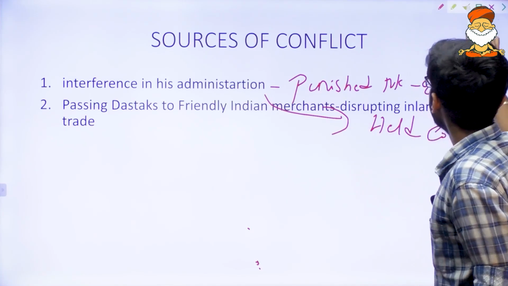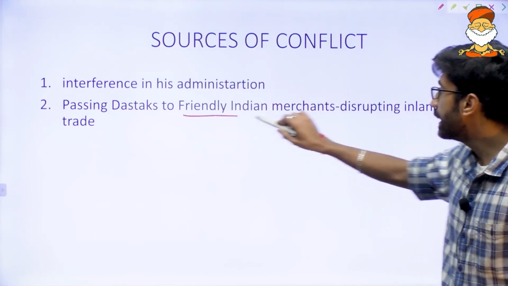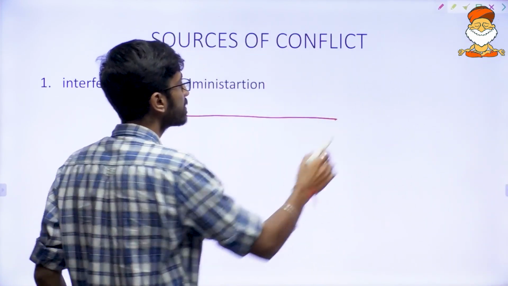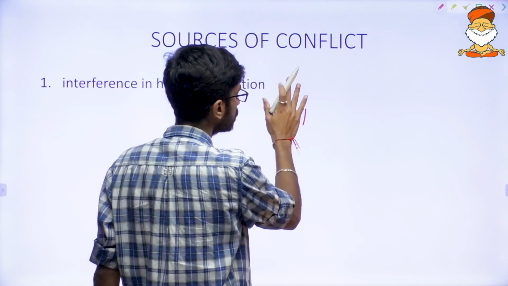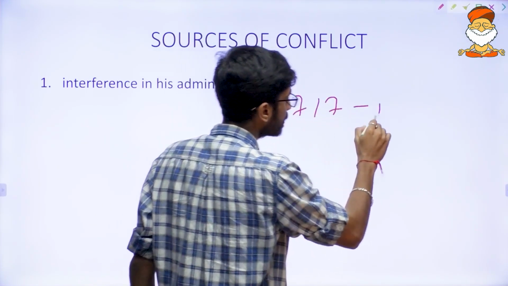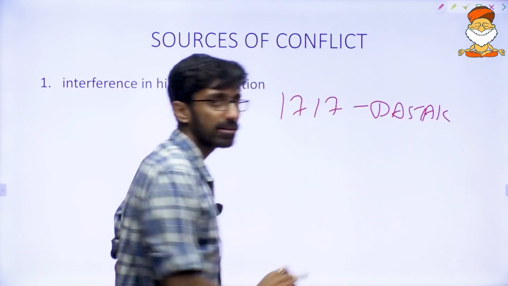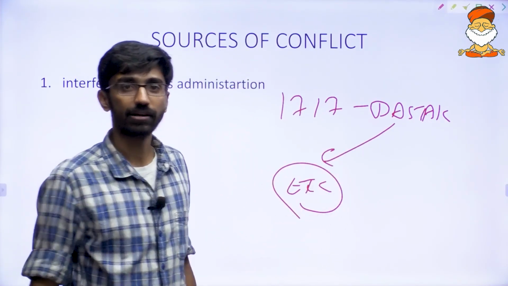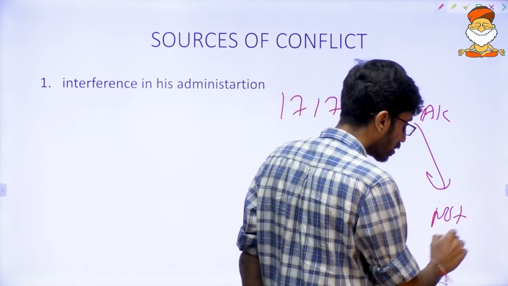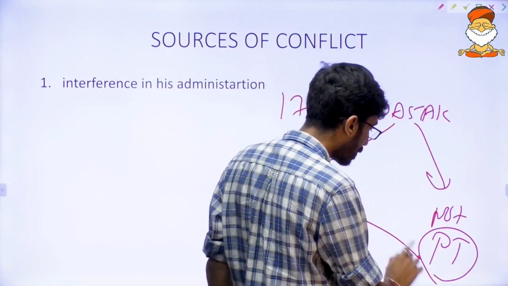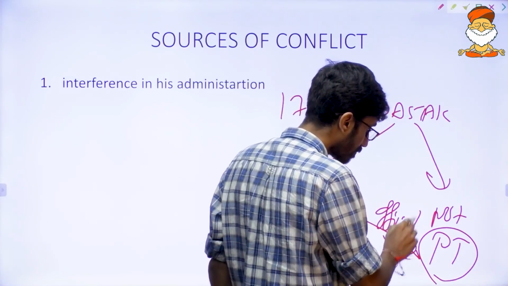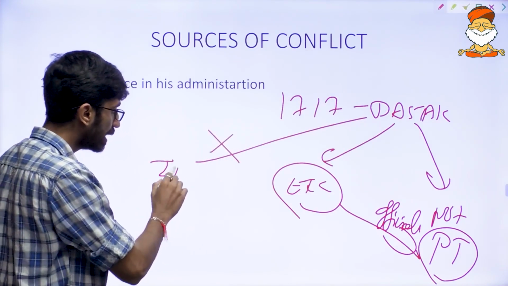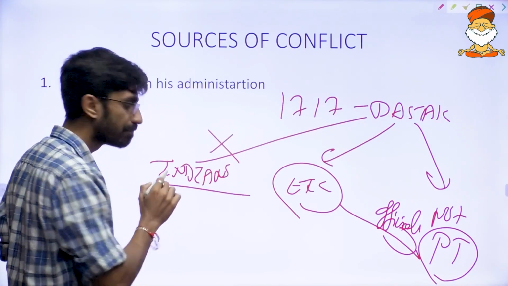At the same time, they passed dastaks to friendly Indian merchants. We know that in 1717 the dastak power was given to the East India Company, but it was not given for the private trade of East India Company officials. At the same time, dastak was not available to Indians, or Bengalis, at that point of time.